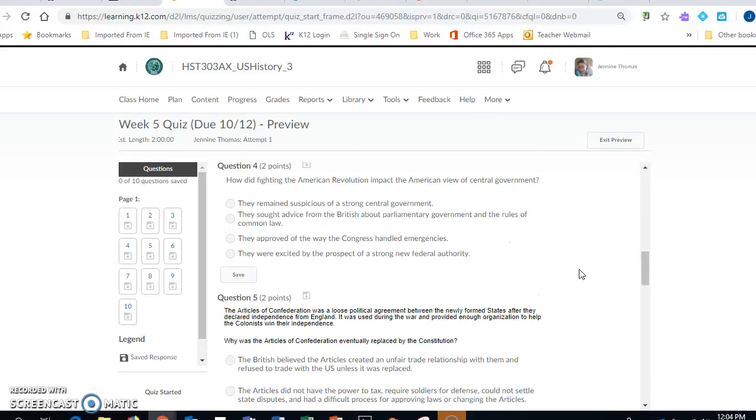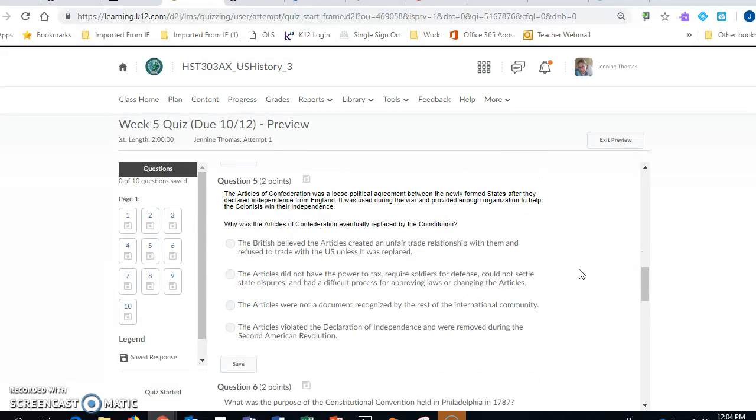Question 4. How did the fighting of the American Revolution impact the American view of central government? They remained suspicious of strong central government. They sought advice from the British about parliamentary government and the rules of common law. They approved the way the Congress handled emergencies. They were excited by the prospect of a strong new federal authority.